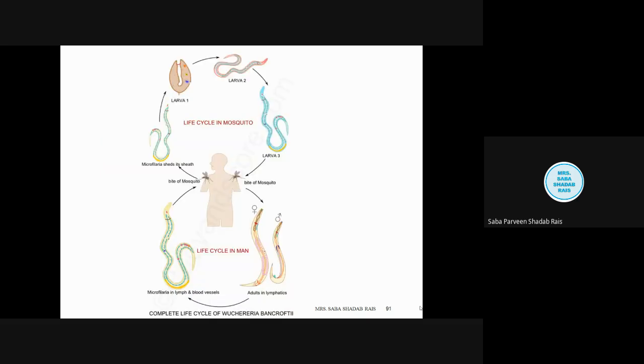Now, when we talk about the life cycle, it is digenetic, as we already know. So it completes its life cycle in two hosts. The first host is the man, and from the man it is taken to the mosquito, and from the mosquito it again comes into the man. So first we will talk about the life cycle in the man. The infective stage of the parasite is the microfilaria, which is inoculated into the man. Inoculated means inserted, or added, into the man through the bite of the infected mosquito.